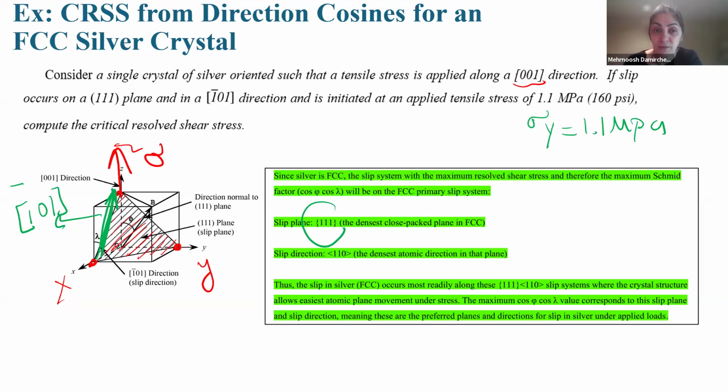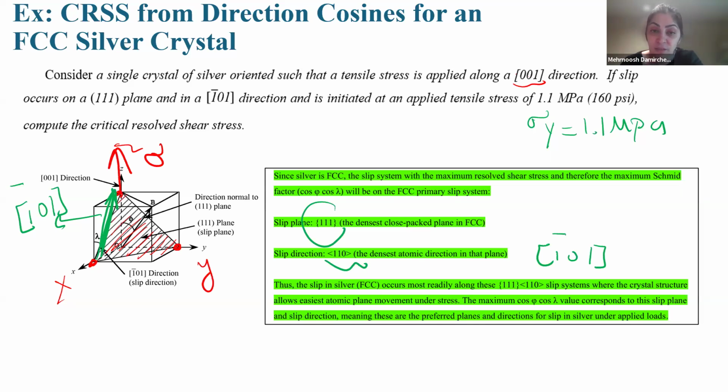Means it is the family of directions that we have. -1, 0, 1 is one member of this family. You know how we find the family: rotate it, change the sign of it, and all of them belong to that family. How do we find the family? Each direction that has the same linear density is included in that family, a member of this family.